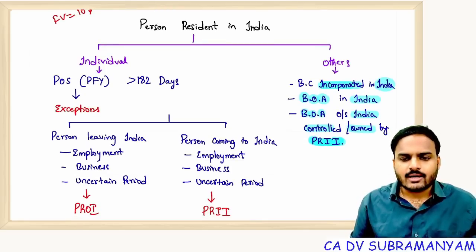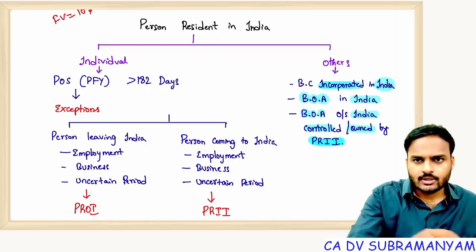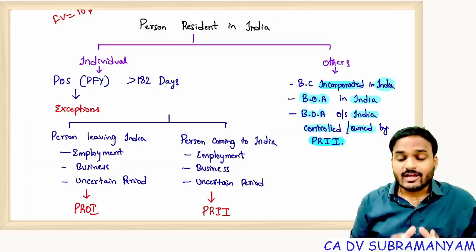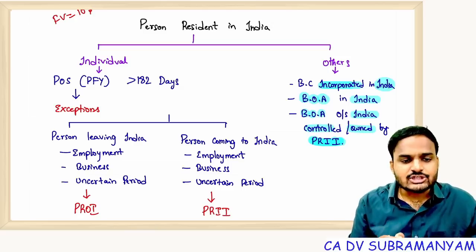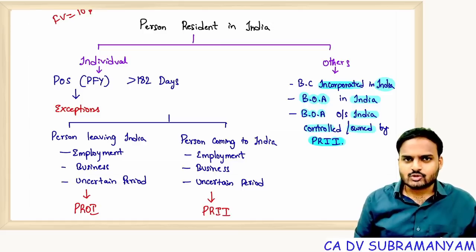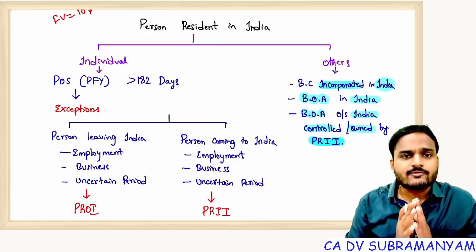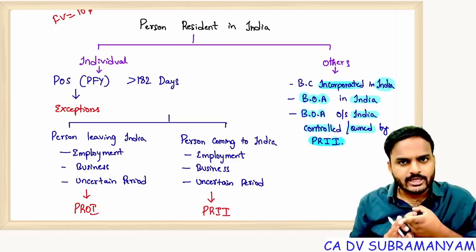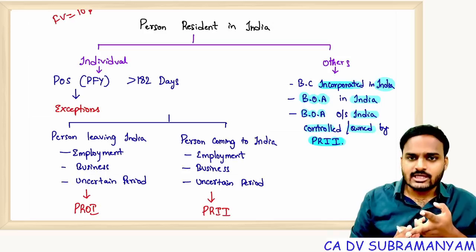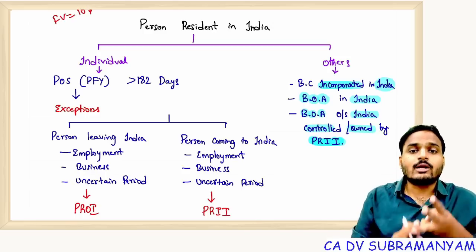To apply FEMA, we are not focusing on citizenship. We are focusing on residential status. Are you all getting my point, students? So how is the residential status of a person determined? In case of other than individual: place of incorporation, place of location, and who is controlling it, who is managing it, who is owning it.